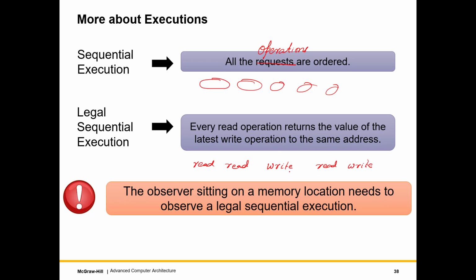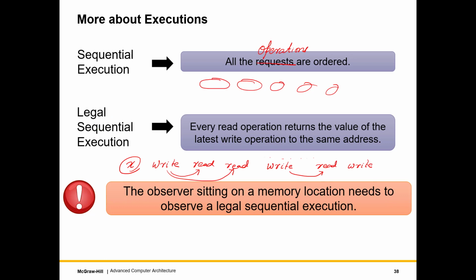In the sense, if I read, I'll get the value of this, right? If I read over here, I'll get the value of this, right? And I'll get the value of this, right? So what I do is that I kind of walk back in the sequential execution. I find the latest write to the same address, and let's assume that all of this is to the same address X. So I just walk back, find the latest write to the same address, and I forward the value. This would be a legal sequential execution, all right?